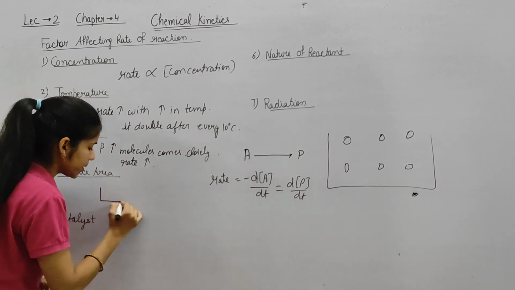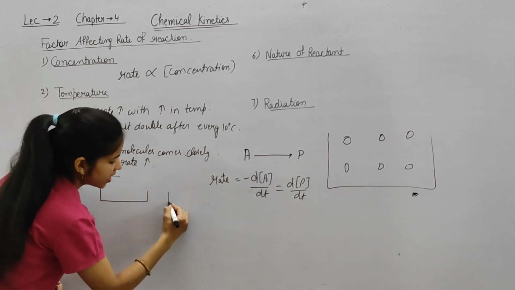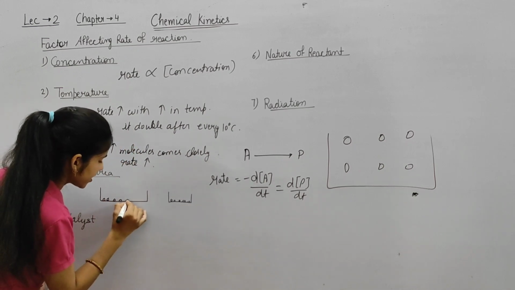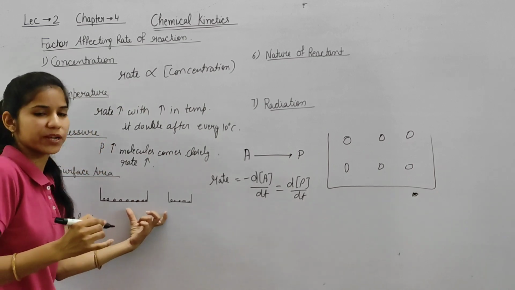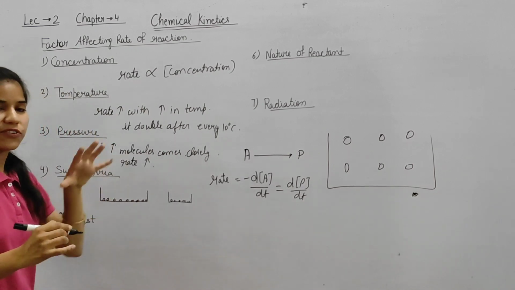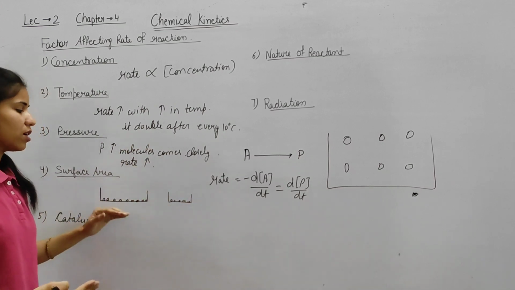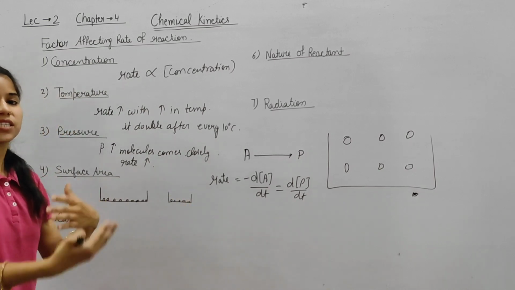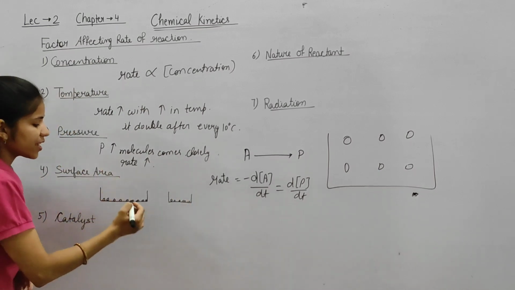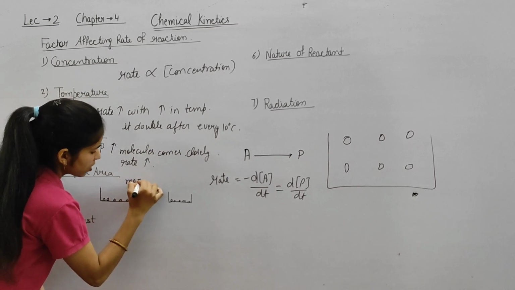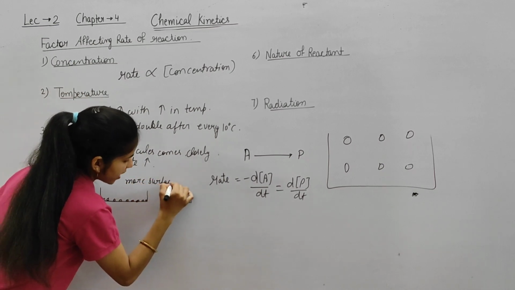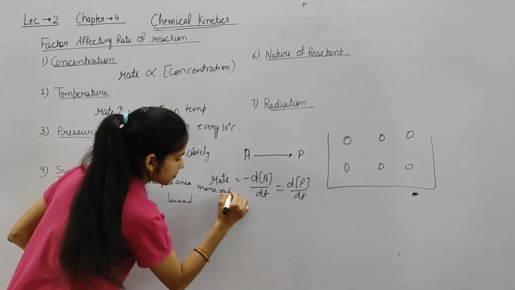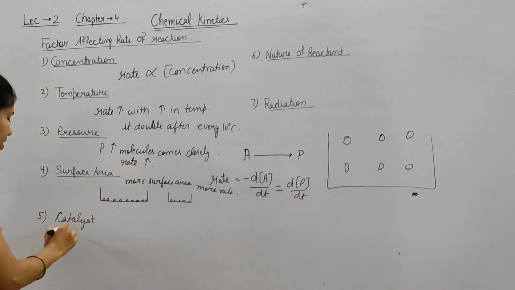Okay, now the next factor is surface area. If we have a big surface area, like this is a big surface area and this is smaller, their particles are small. In this surface area there are so many particles present. So more surface area means more rate, means the reaction is faster. Here our surface area will be less, so rate decreases. More surface area, more rate.